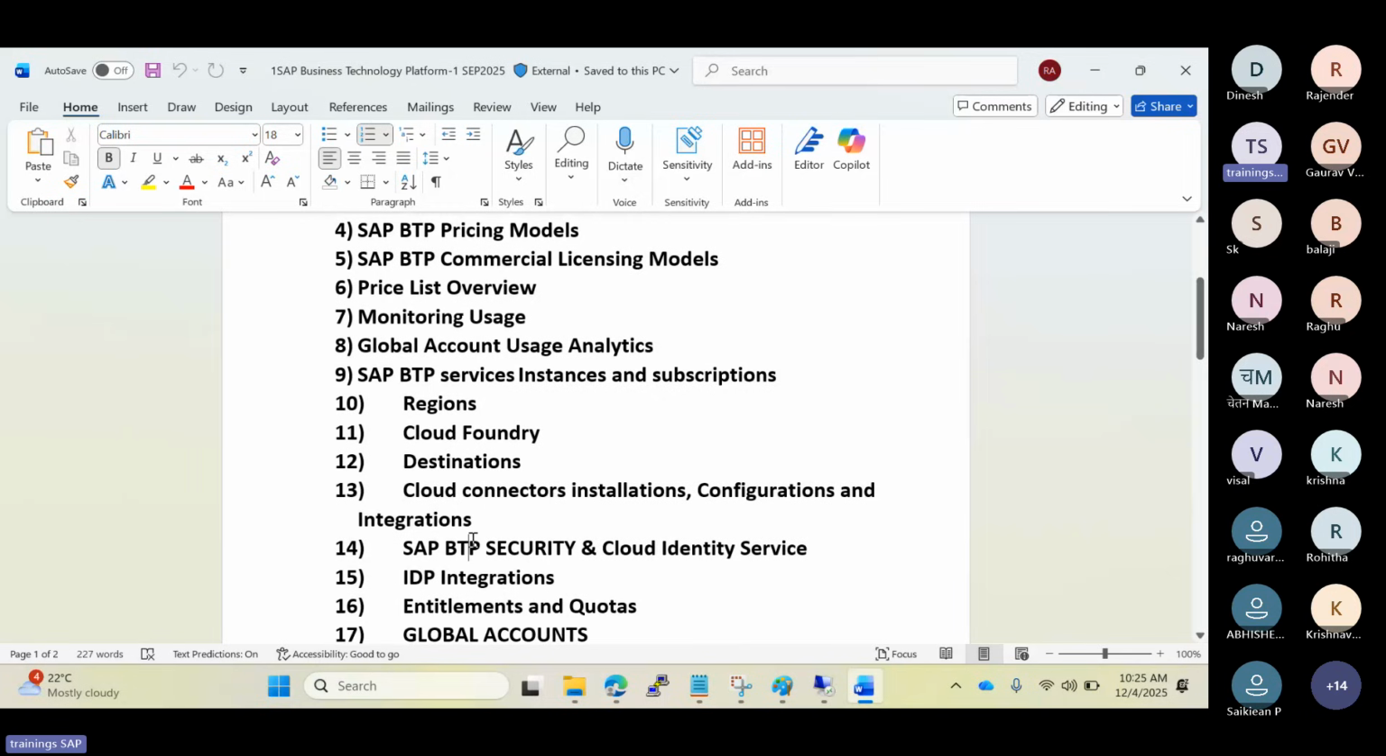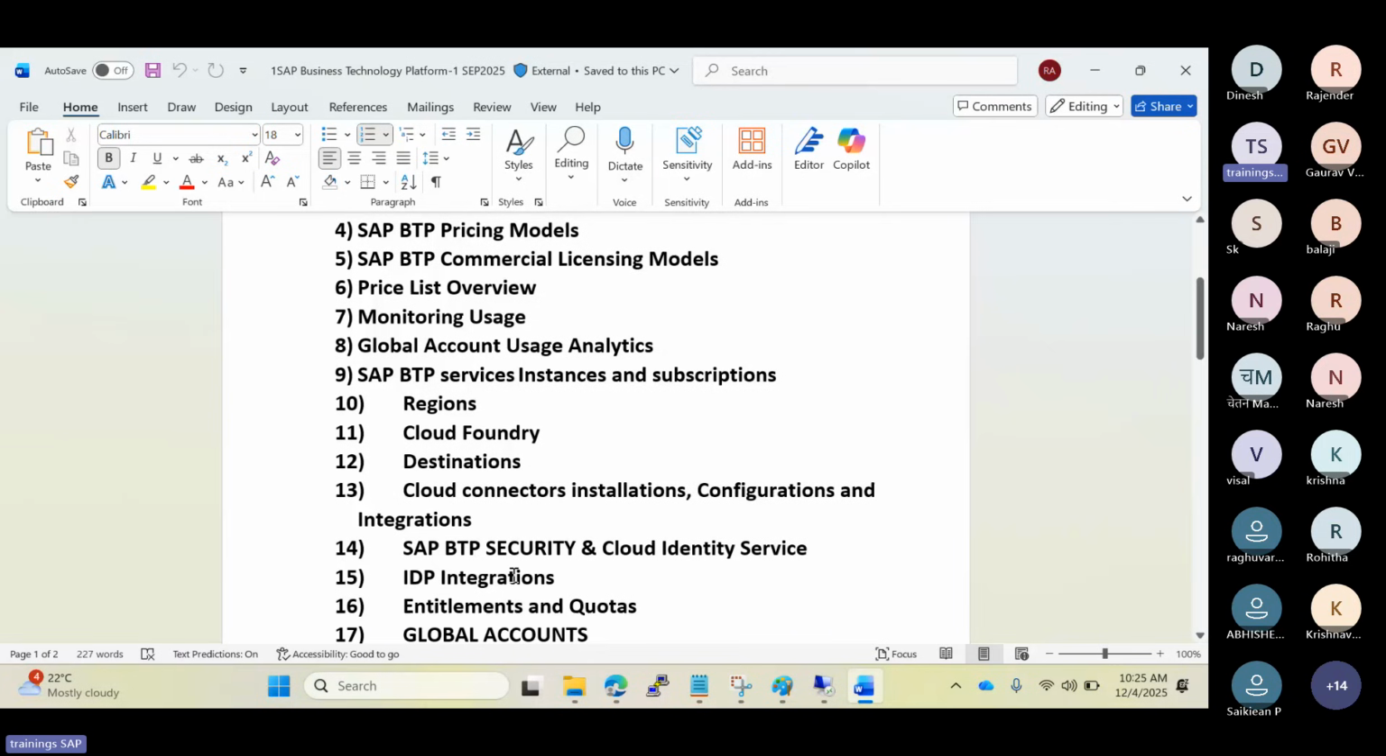Some of the security related topics we are going to discuss, like Cloud Identity Services and IDP integrations like Azure AD and Okta, those identity providers, and how we can integrate them to the BTP. In the BTP also SSO is possible. In the backend SAP system we have SAML2 configurations, and these identity providers we are also using here.